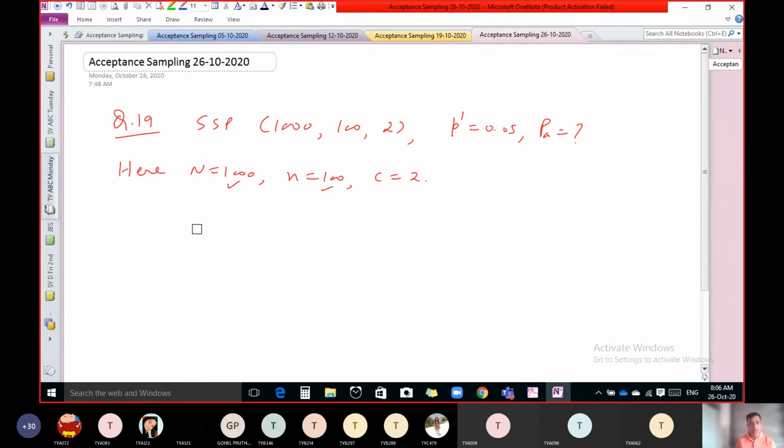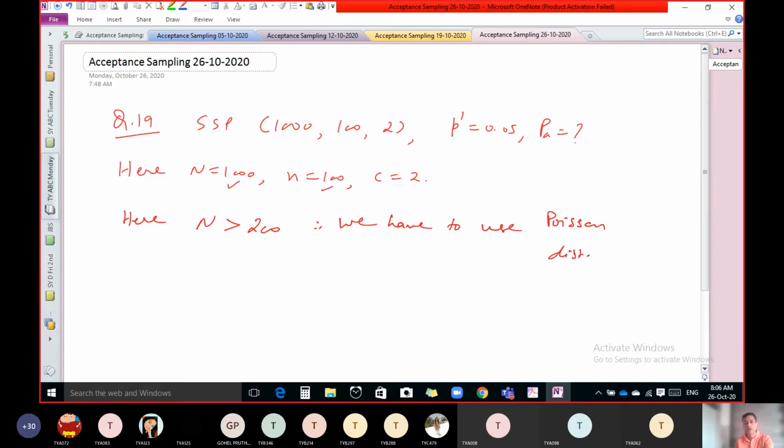So here capital N is large. Now there is no definition for a large number, because 1000 you can consider a small number as well as a large number. There is no definition. So for the sake of simplicity, here we assume one value. If our capital N is more than 200, here capital N is greater than 200, therefore we have to use Poisson distribution.